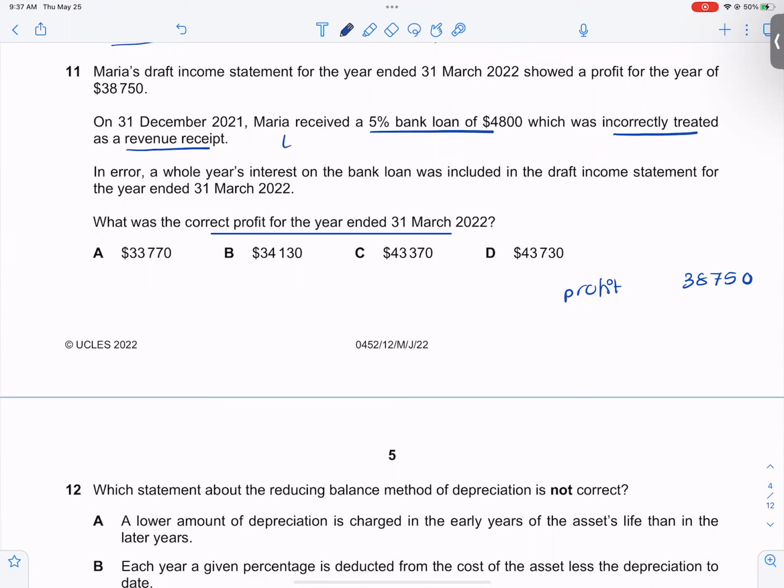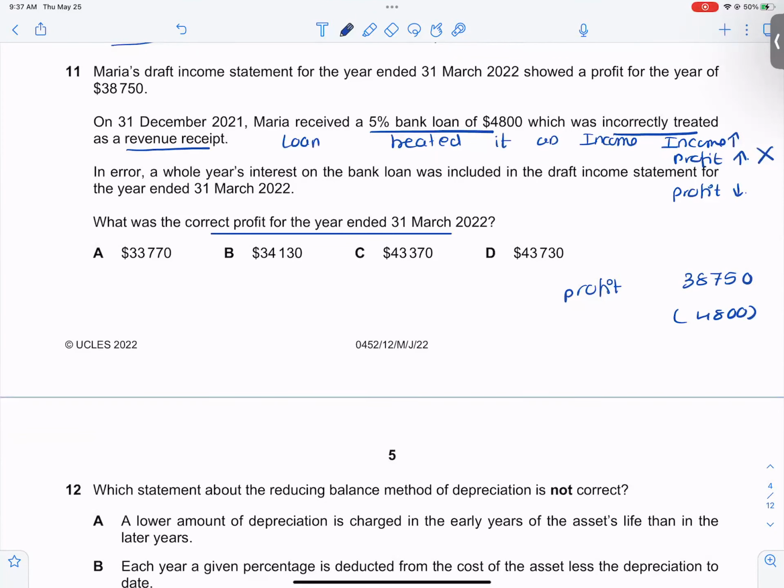That means I got a loan, I treated it as income. So my income was more, profit was more, which was wrong. So I have to reduce the profits by 4,800.